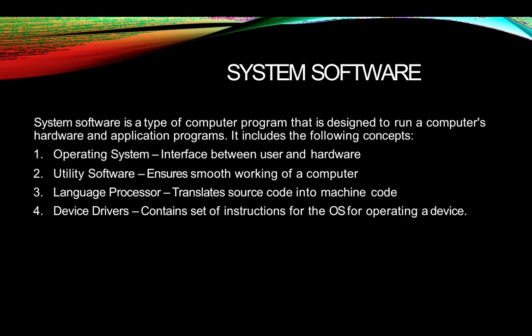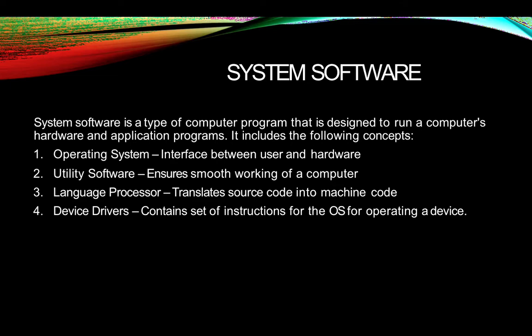Next is system software. Never get confused between the two terms: system software and operating system. These are not the same. The operating system is an interface between user and hardware, as we discussed already. What is system software?